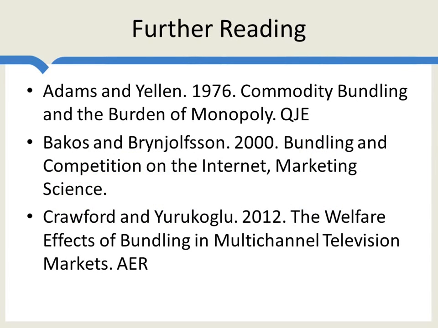Here are some places for further reading. Adams and Yellen have a classic on commodity bundling. You can easily find that on the web. A favorite of mine, the Bakos and Brynjolfsson paper. These authors actually wrote 2 papers on the subject. Either of them is certainly worth reading. For a modern look at combining bundling and bargaining theory, you can take a look at Crawford and Uruk-Oglu. It's quite a complicated paper, putting together the industrial organization of these two topics.